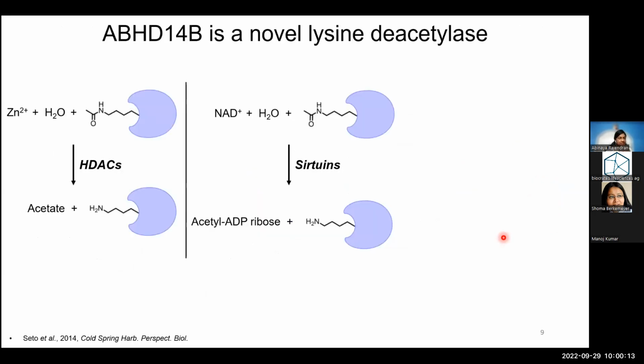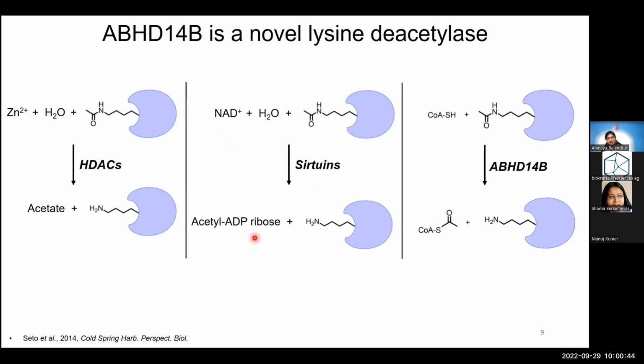This is quite interesting because the mechanism followed by the 2 well-known and well-studied classes of lysine deacetylases, HDACs and sirtuins, is quite different from the mechanism that ABHD14B follows. HDACs hydrolytically cleave the acetyl group from a lysine residue and release it as free acetate, whereas sirtuins use NAD+ as a cofactor, and the hydrolytically cleaved acetyl group is transferred onto this NAD+ and released as acetyl ADP ribose. But in our case, ABHD14B is using CoA as a second substrate, and this hydrolytically cleaved acetyl group is transferred onto CoA to make acetyl-CoA.